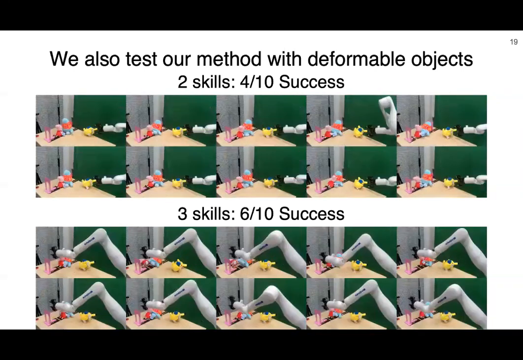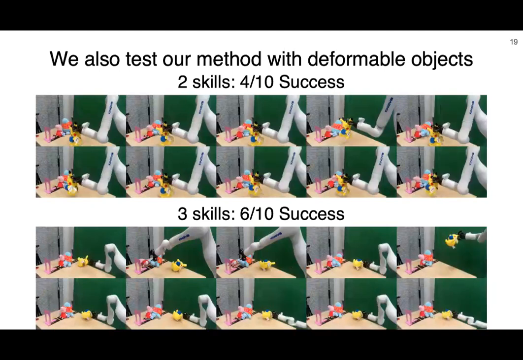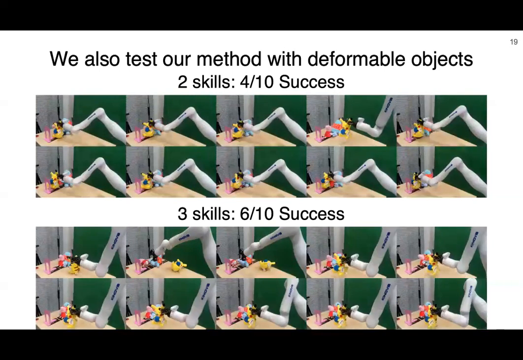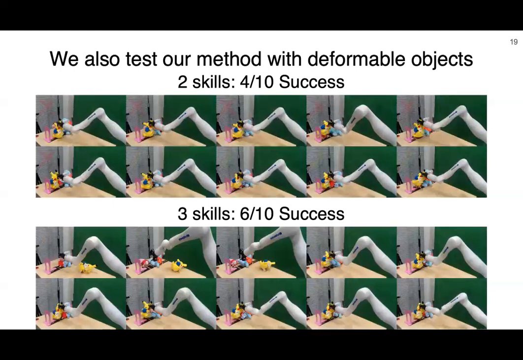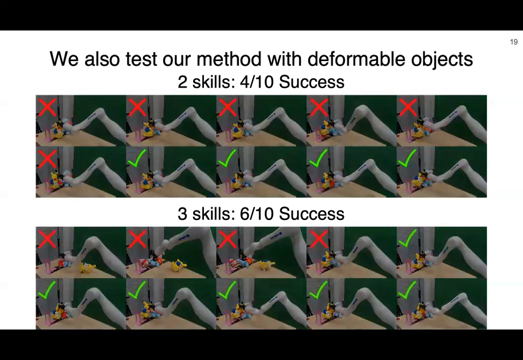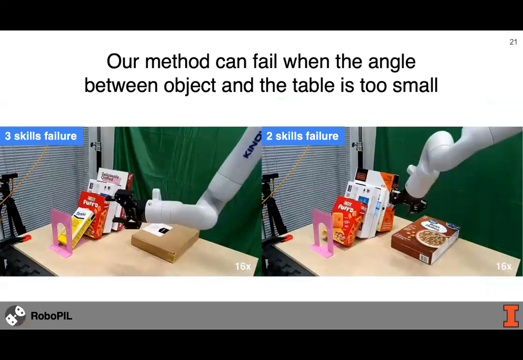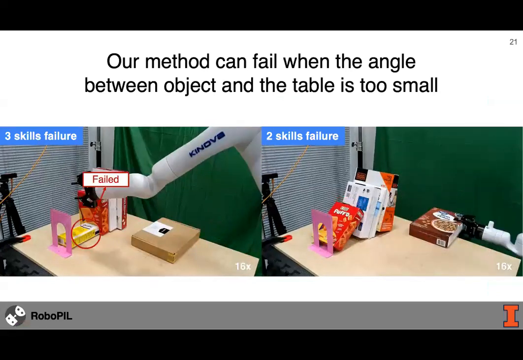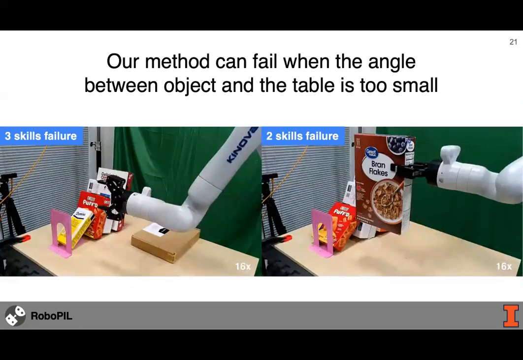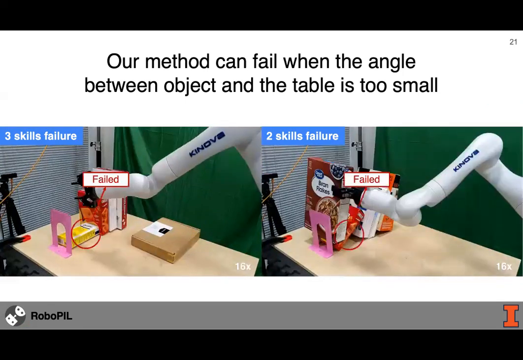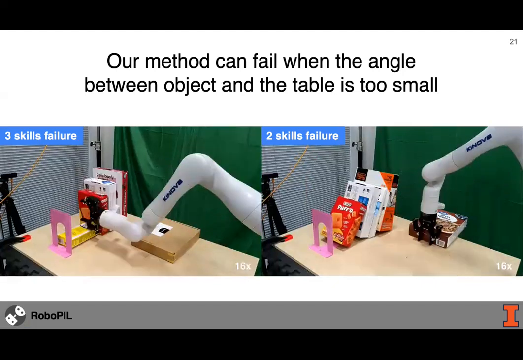To explore our method's adaptability, we extended our experiments to include deformable objects. Interestingly, even though our method was primarily trained using rigid box-shaped objects, it demonstrated admirable generalization capabilities. However, the unique dynamics of deformable objects did present challenges, and the performance was slightly reduced compared to other test cases. Our method does have its limitations and can encounter failure, particularly when the angle between the object and the cable tip is small, posing difficulties in manipulation.